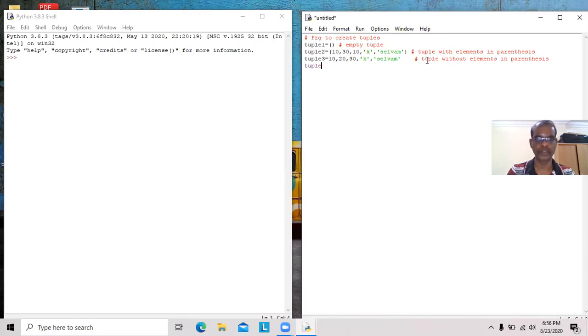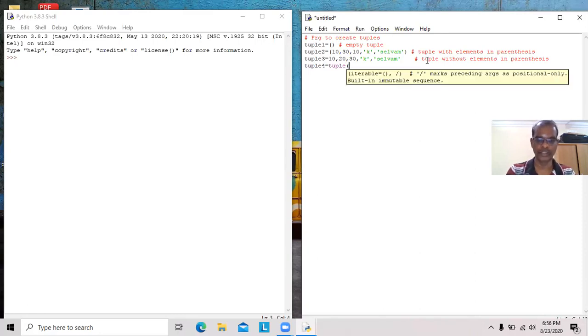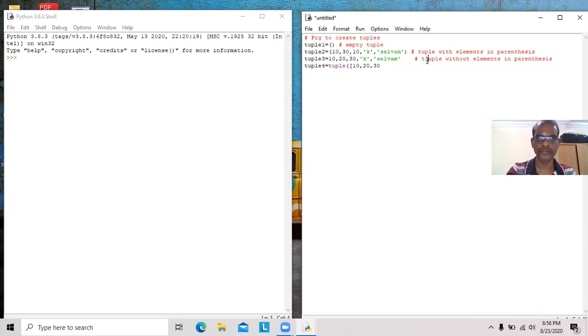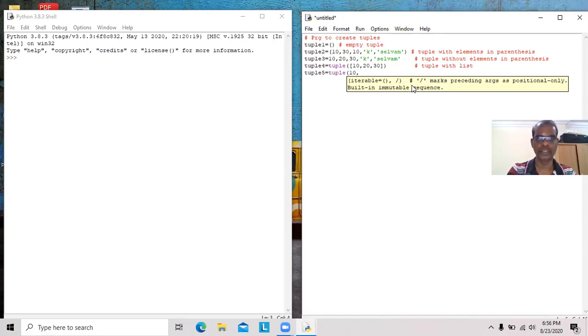Then tuple 4 equal to, with the help of the tuple function, within square brackets. So elements enclosed within square brackets should be considered as a list. With the list, tuple 5, tuple 10, that is a singleton tuple.